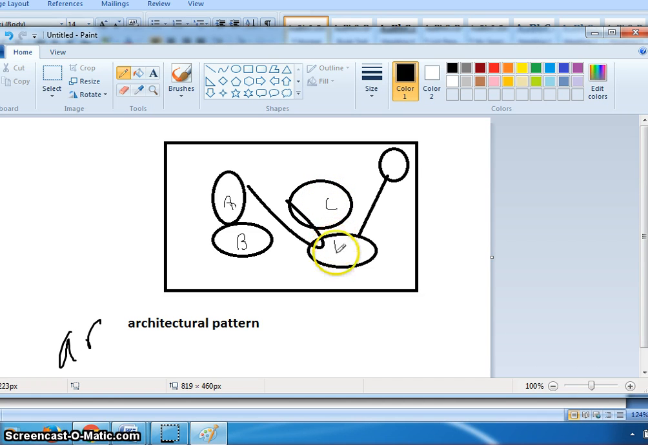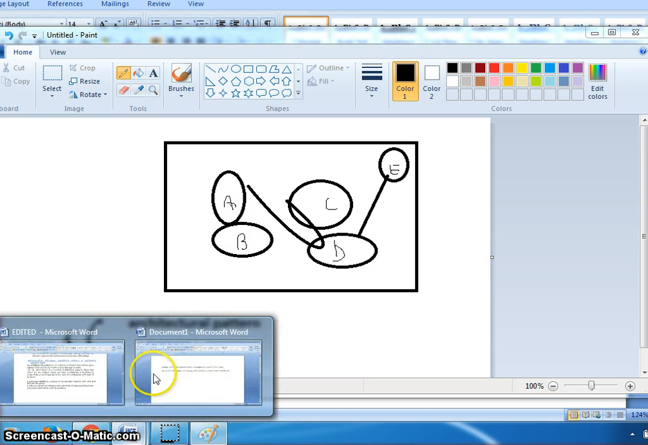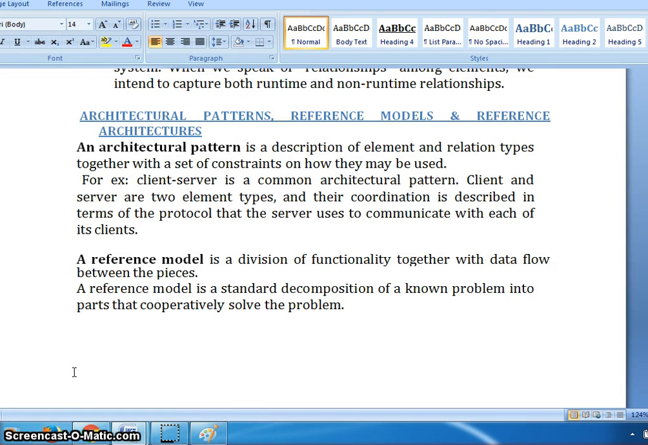And an architectural pattern is a phenomenon. It describes the elements present in the pattern, the description of elements present in this architecture. Also, the relation types together with the set of constraints on how they may be used.